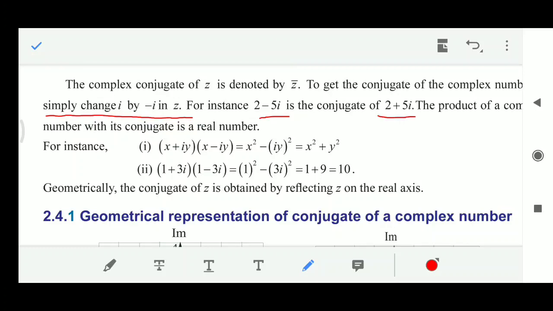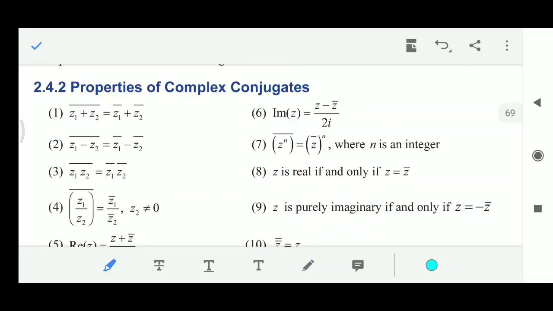Now we will see the product of the complex number with its conjugate. It gives a real number. x plus iy into x minus iy gives x square minus (iy) whole square, which in turn gives x square plus y square. Here we don't have any i term, so you can straight away write this as x square plus y square. So like that, 1 plus 3i into 1 minus 3i gives 1 plus 9, which is 10. Understand this concept, then only it is easy for you to do the problems.